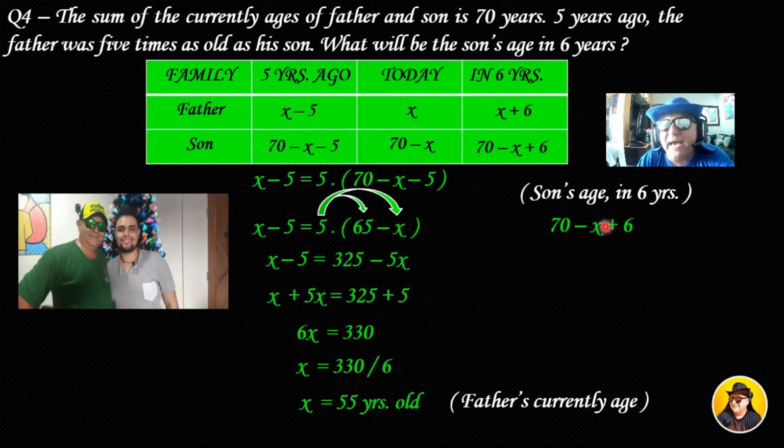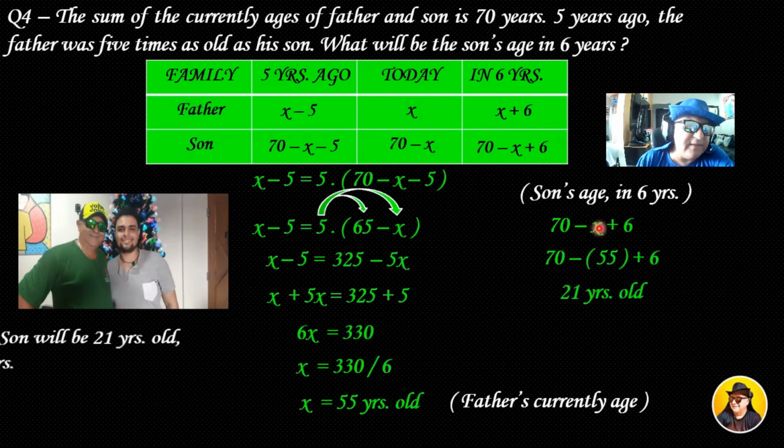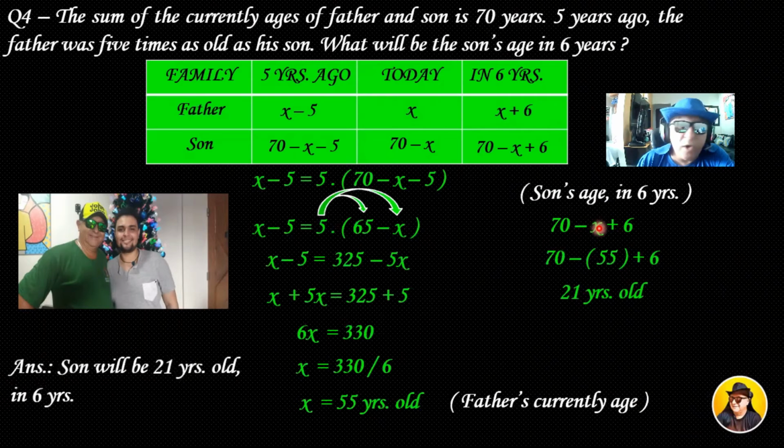But I know that x is 55, so let's replace this value. And I have that 70 minus 55 plus 6 is 21 years old. So it means that the son will be 21 years old in 6 years. Okay, very good. So far, so good.